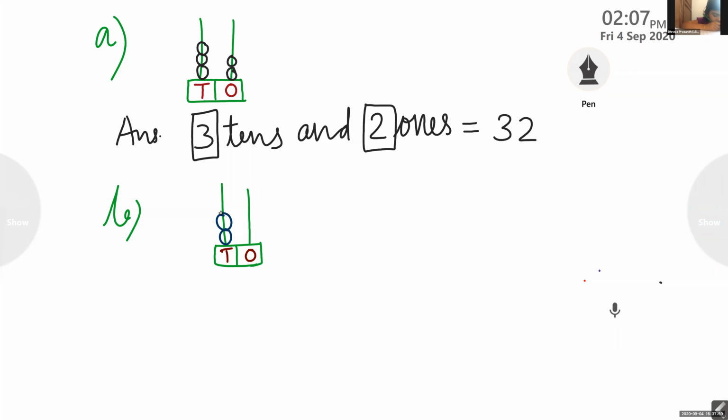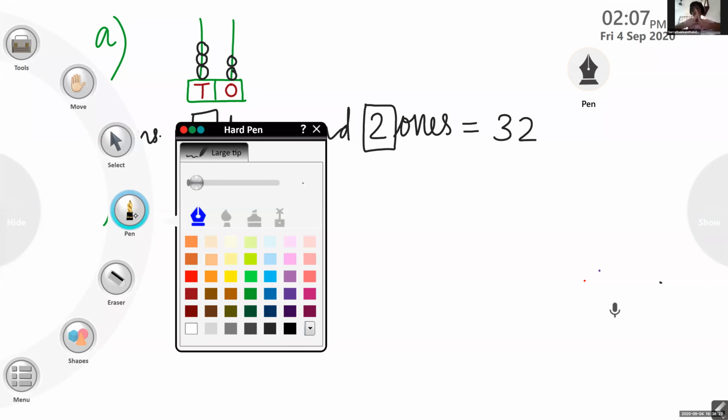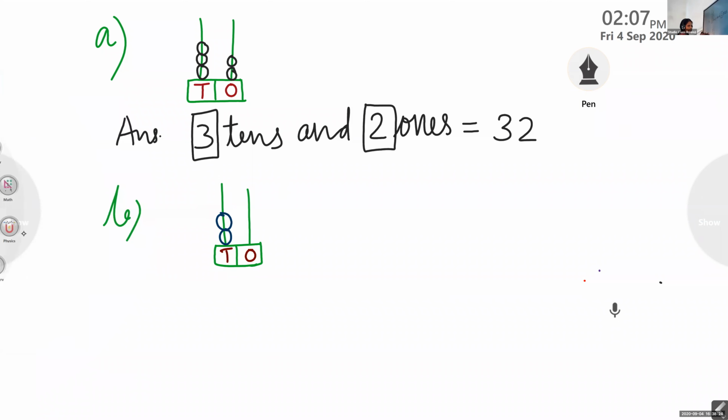22. See, here only 2 tens are there, and in the ones place nothing is there. Meghadarsh, look at it carefully and get the answer. Is there anything in the ones place? How many tens are there?